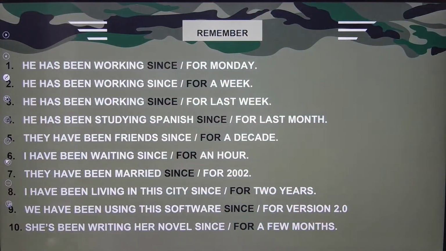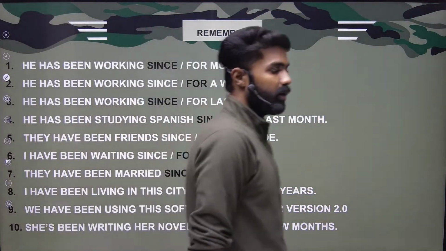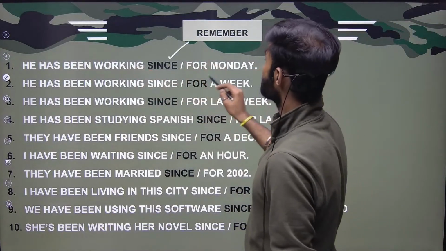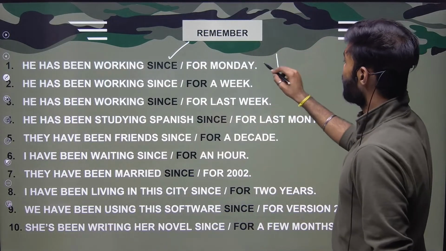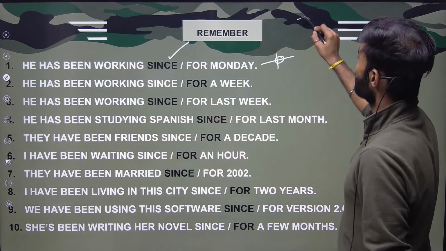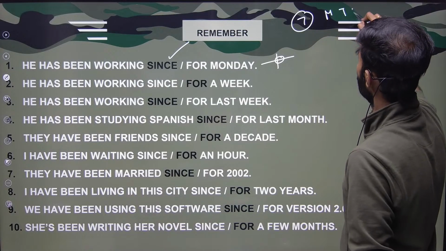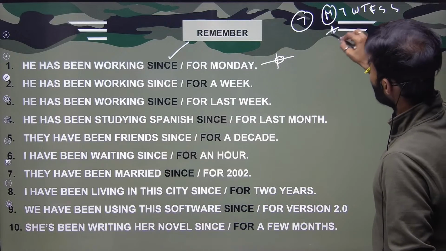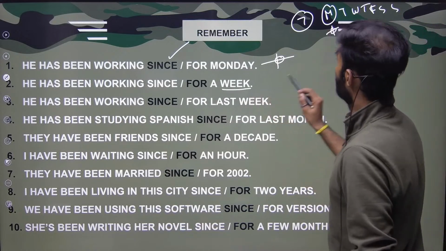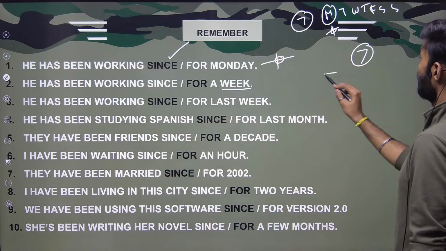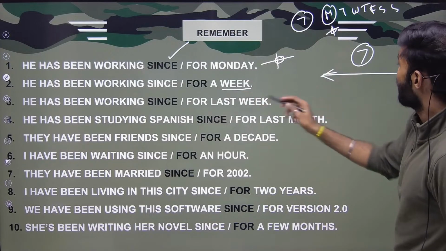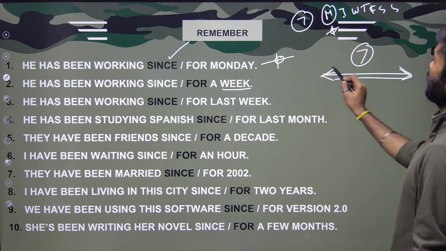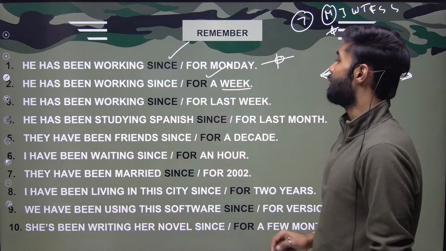Yeah, let us do some work here. Since and for: how to identify the correct one. See, he has been working since Monday, because Monday is a point of time. We have 7 days, right? Monday, Tuesday, Wednesday, Thursday, Friday, Saturday. Monday is a point of time. I have a week. A week has 7 days, but they haven't mentioned what day it is. Is it Monday or Tuesday or Wednesday? I don't know. So it is a period of time, and for will be my correct answer.